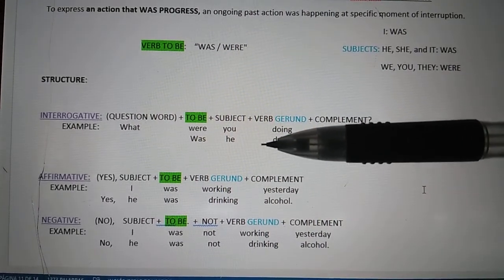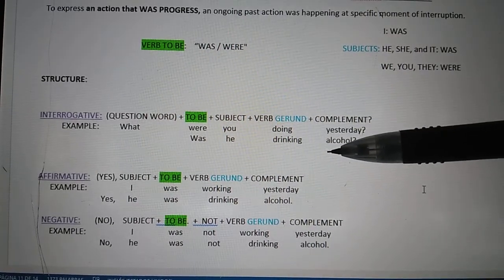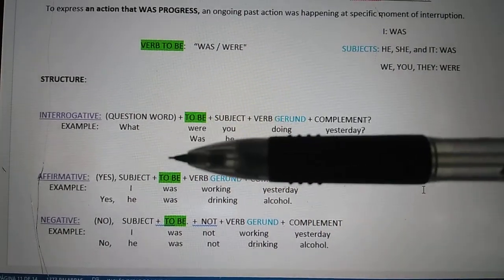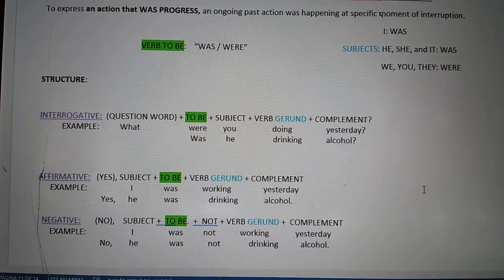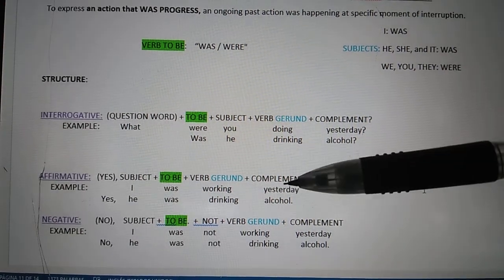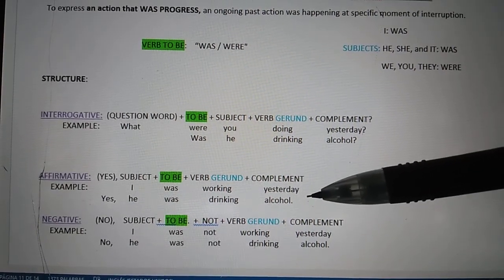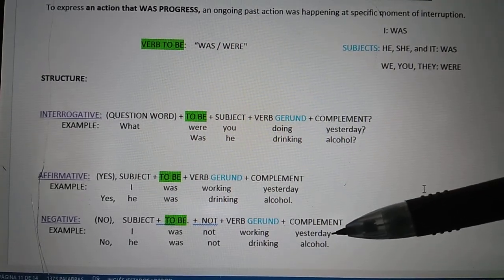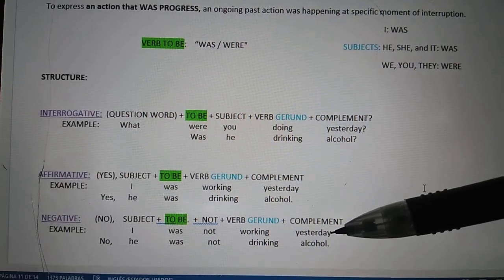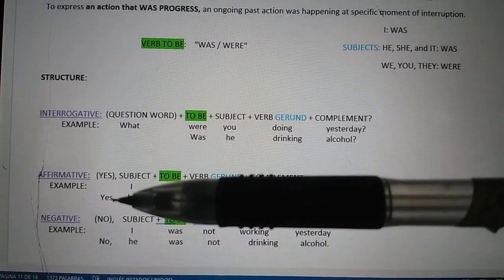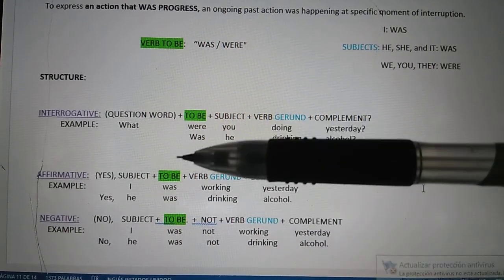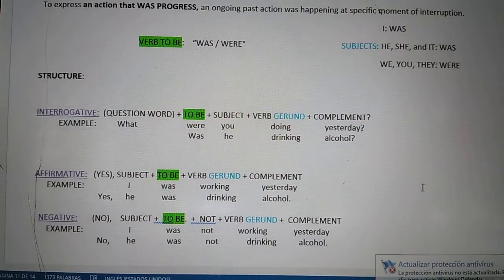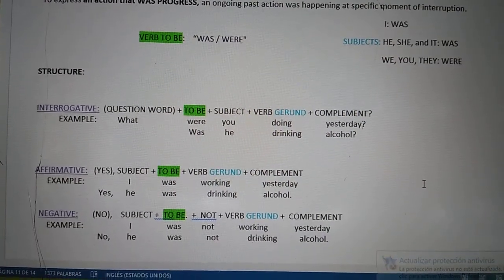Now the second example, this is a direct question. Remember, specific question, question word. Direct question, you don't use a question word. So it says, was he drinking alcohol? Yes, he was drinking alcohol. Okay, negative of both of them. I was not working. No, he was not drinking alcohol. So remember, for affirmative you have to use yes in the answer, and for negative, you have to use the word no in the beginning.